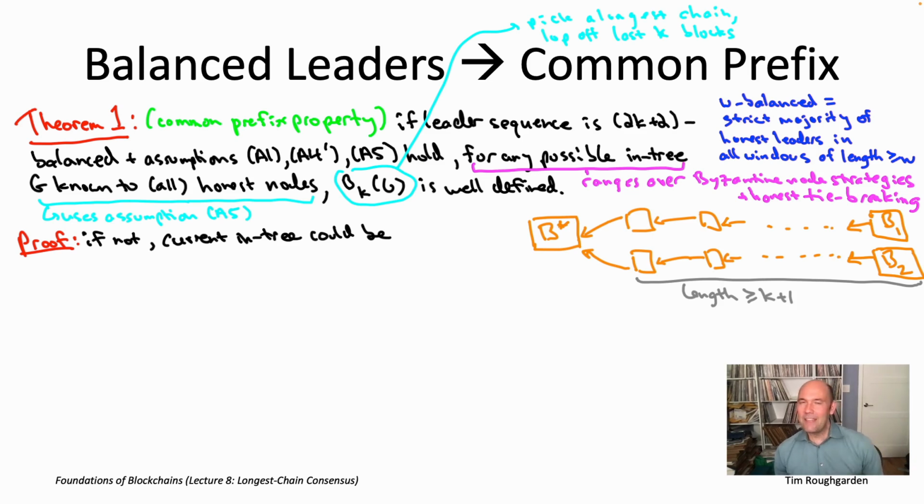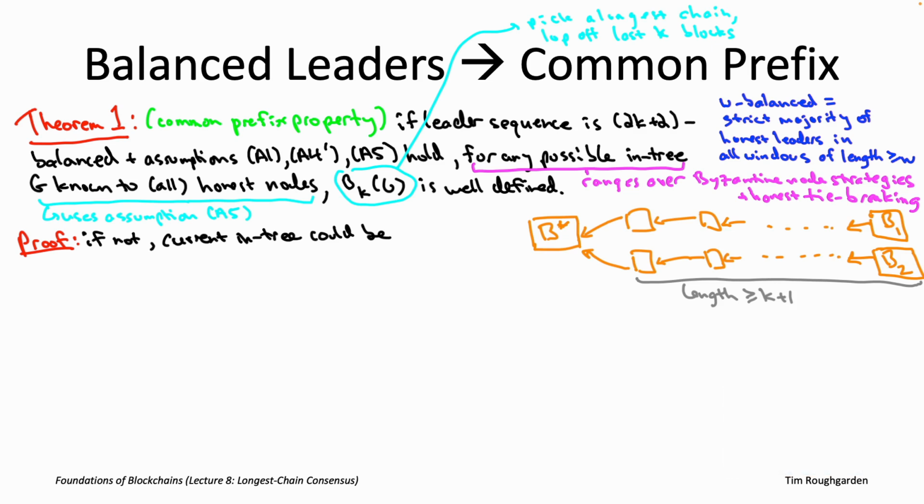To circumvent that, what we're going to do is trace back even farther than B star until we get to a block where we know what's going on, meaning a block that was produced by an honest node. So trace back from B star until you get to the most recent honestly produced block, call it B naught.